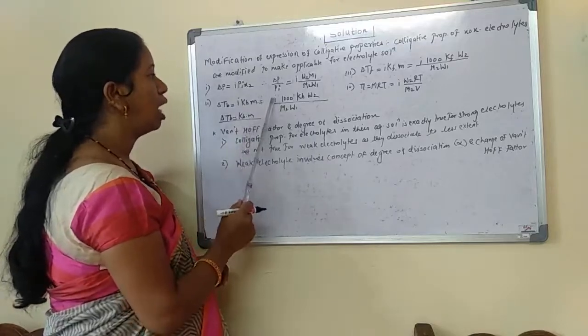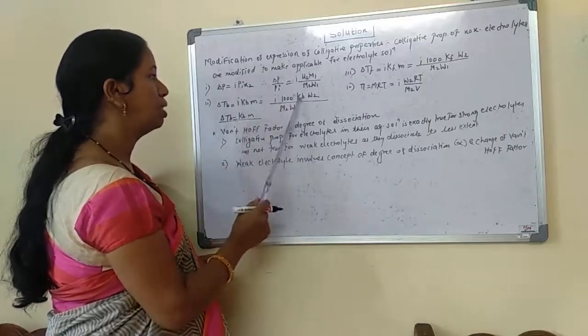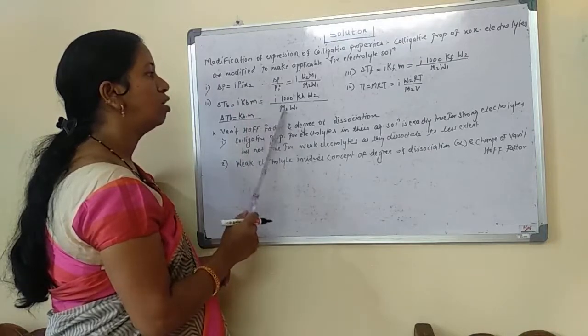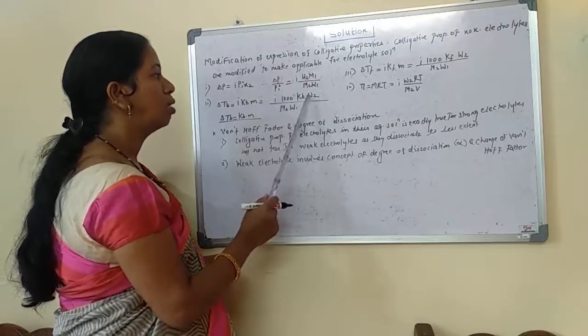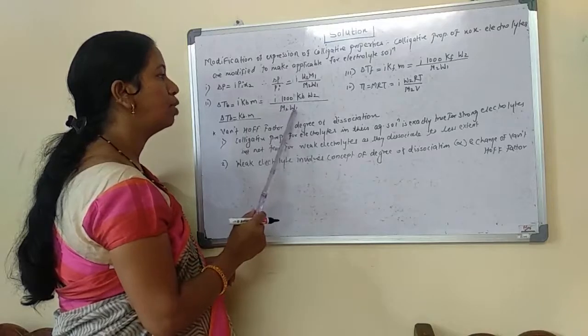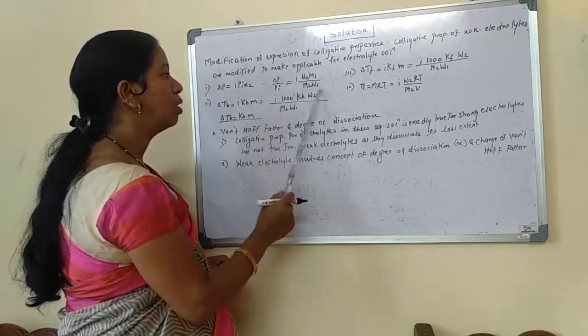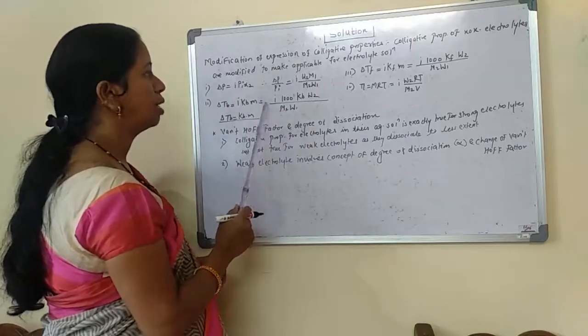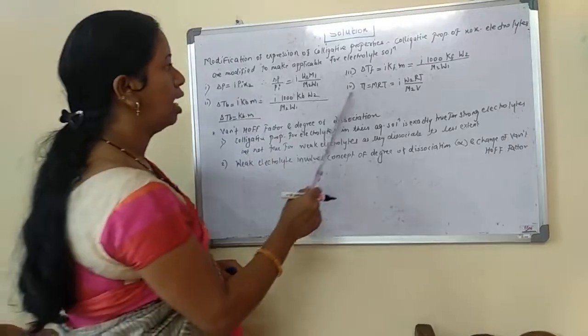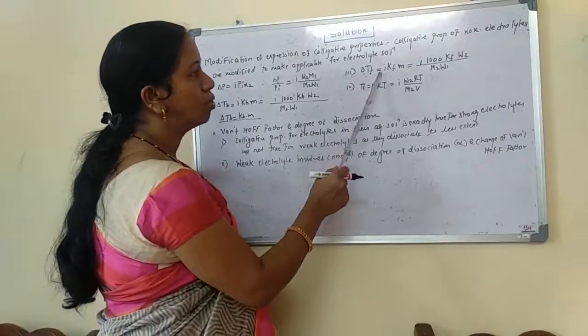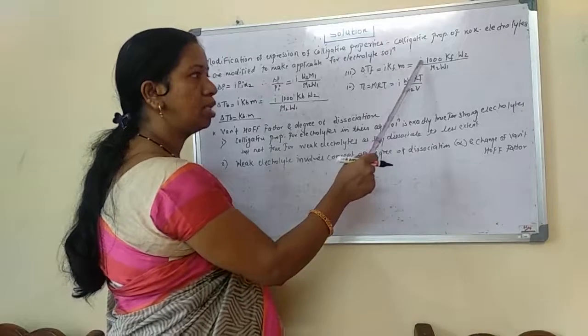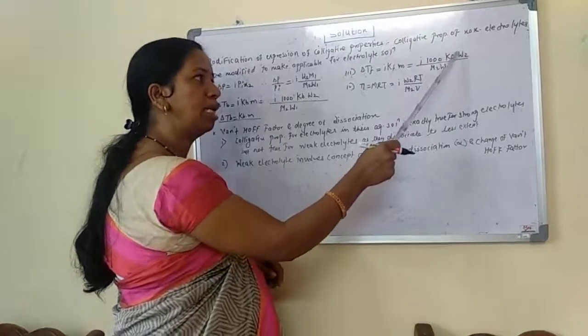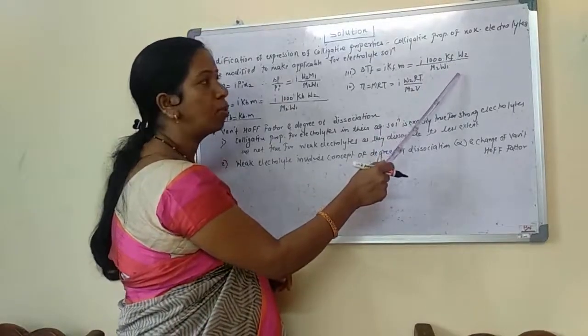So i is there, Kb is there, and instead of molality we put the value W2 upon M2W1. So we get this equation, which is applicable for the electrolyte solution. The third one is ΔTf equal to i into Kf into m, given as i into 1000 Kf W2 upon M2 W1.